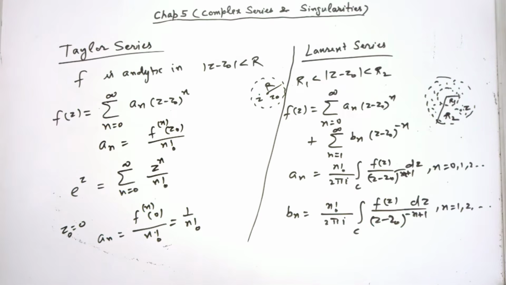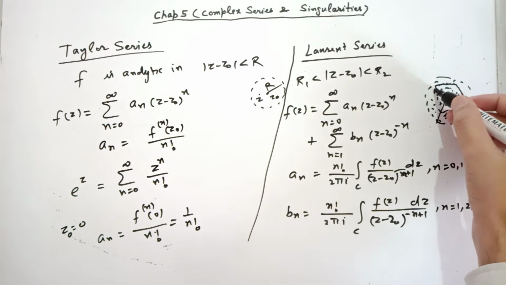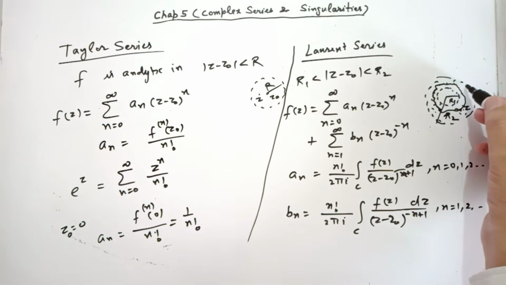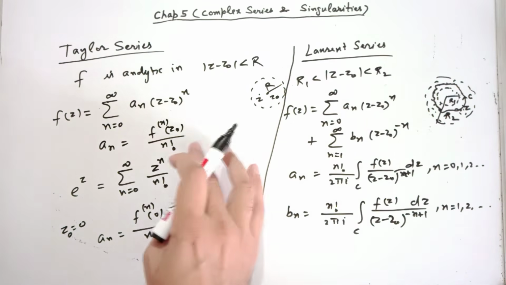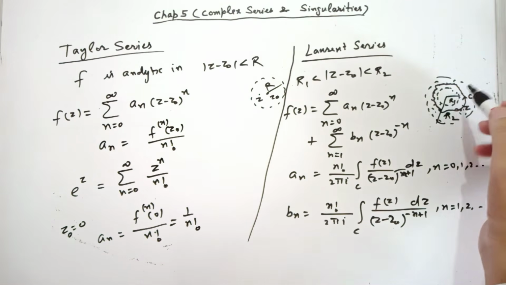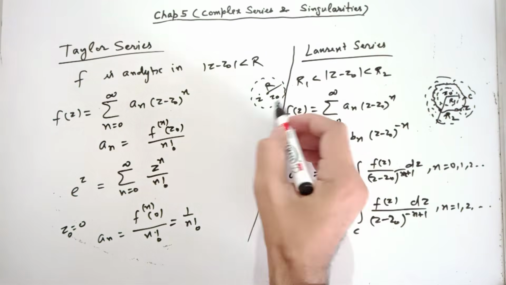Okay, so this is the result of Laurent's theorem. What is C here? It is a positively oriented contour encircling z0 inside this annular region. Positively oriented means counterclockwise orientation. Alright, so see the difference between these two results. Here the function is analytic in this annular region centered at z0. Here the function is analytic in the whole region.